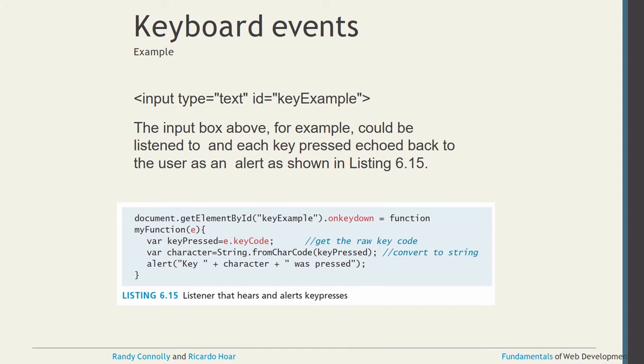Whenever you want to declare data types, n means character, otherwise integers, anything you can store here. So var character equals String.fromCharCode, and whatever the raw keyword there, that we have to pass here: key pressed, and then the alert message we have to display. For display purposes, character is only the value, but along with that, if you want to display some statement also, inside the double quotes you can put that statement and concatenate that value.